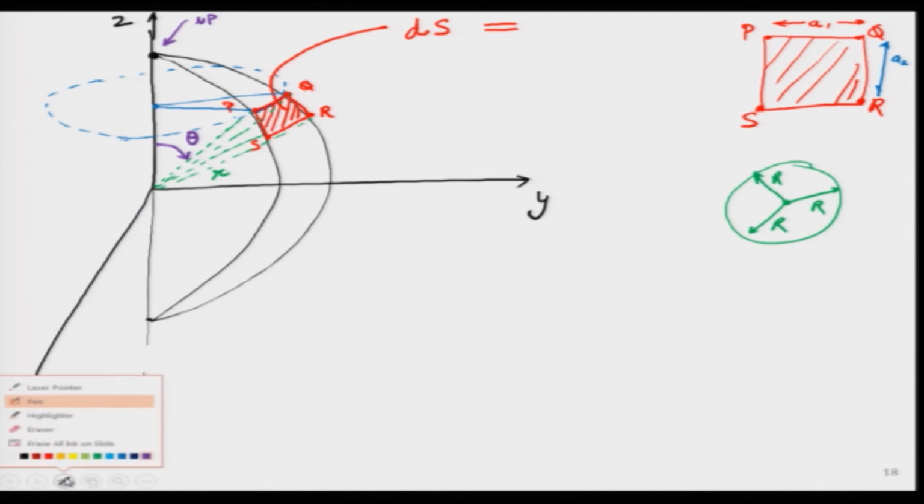Okay, good. If this length is r, the green length, and this angle is 90 degrees, it is a right angle triangle, then what is the length of this blue line over here? Then I know the length of this blue line also, this becomes r sin theta, right. And that will give me this particular slice, which I will calculate very easily.